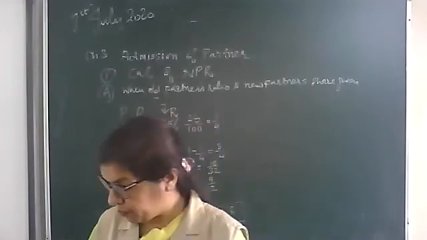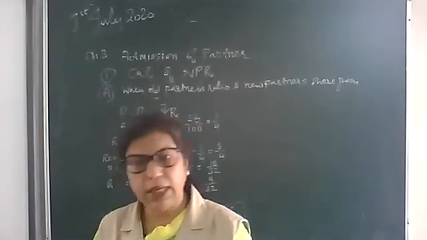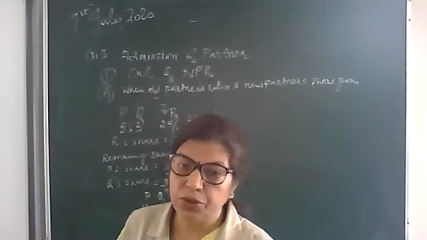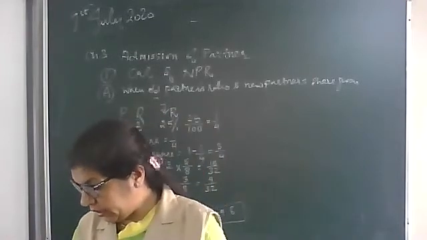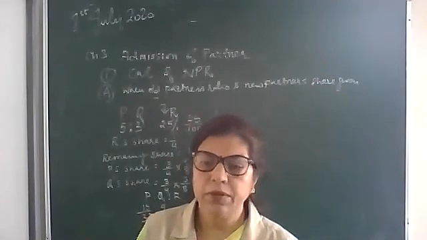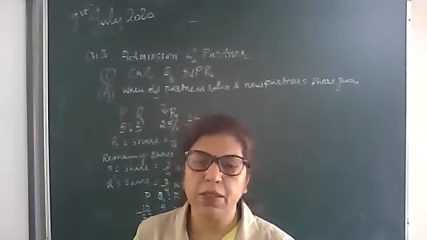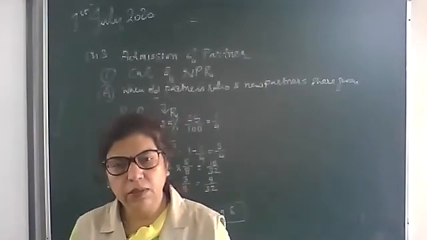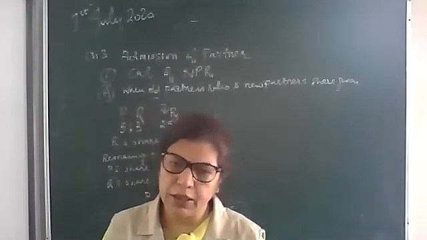Note down, please. A, B, C are partners in 3:2:1, and D is a new partner for 10% share. Calculate the new profit sharing ratio.